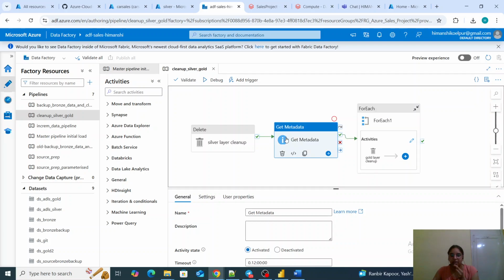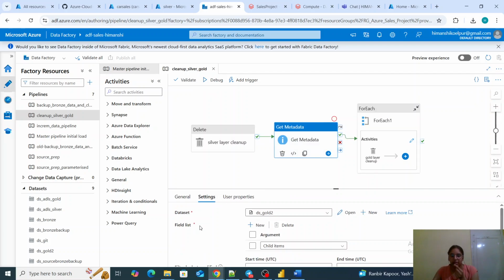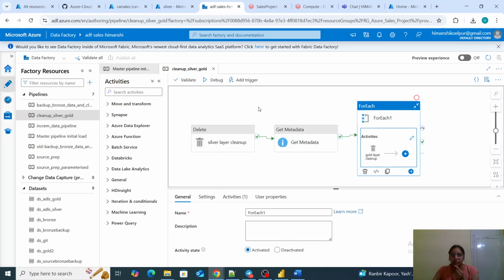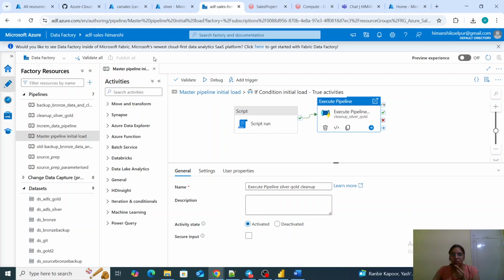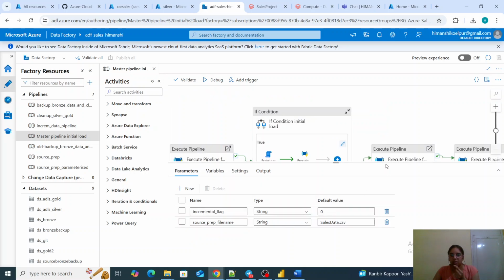Once I get all the child items, the names of the folders which I have in gold, then it will one by one delete all of them. So this is the cleanup activity which will happen only once during the historical load.